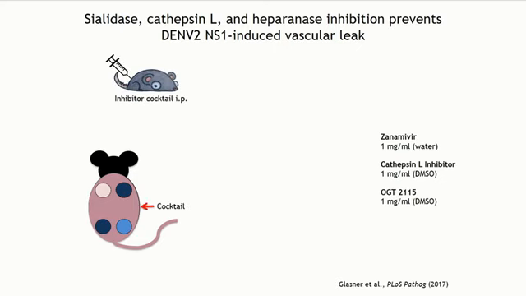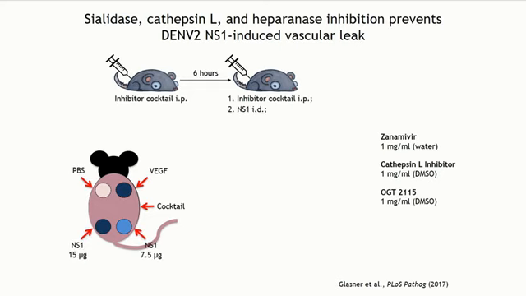6 hours later, we followed with another dose of cocktail along with our injections of PBS, VEGF, and the 2 concentrations of NS1 intradermally, then also the tracer of Alexa. And then finally, 2 hours later, tissues were collected and processed.